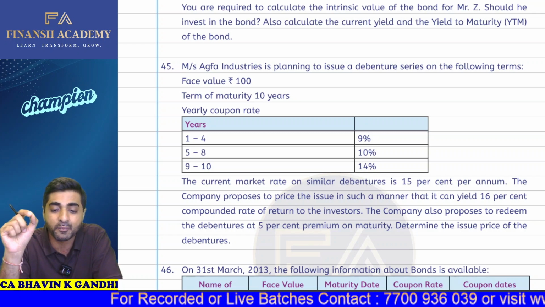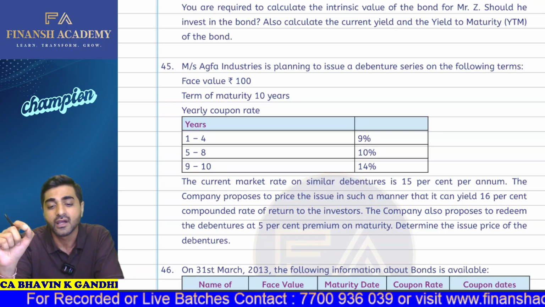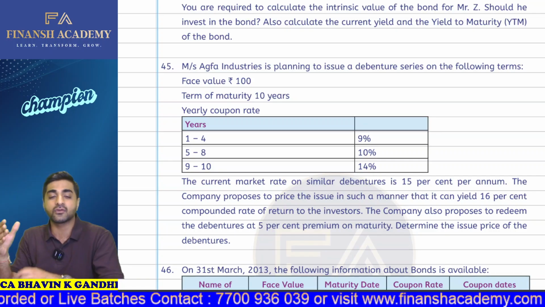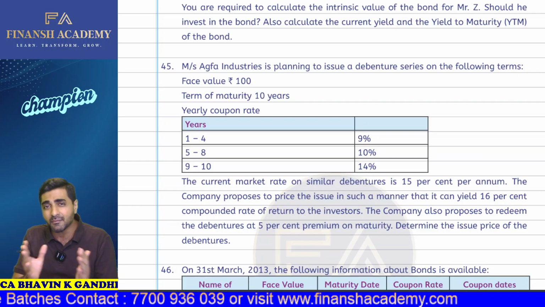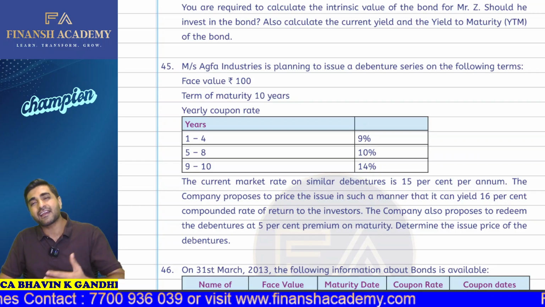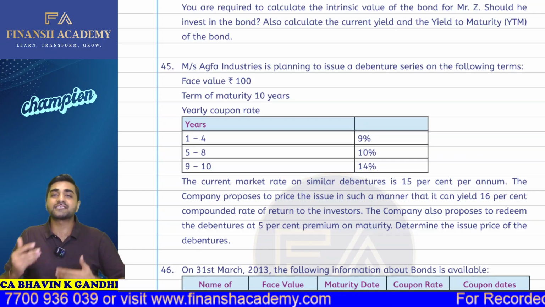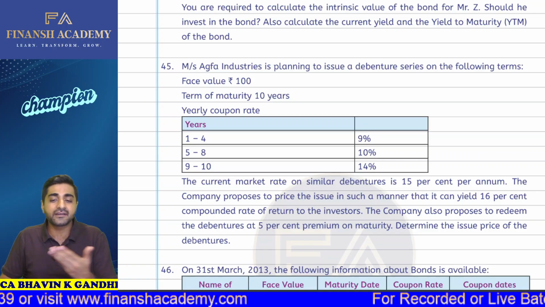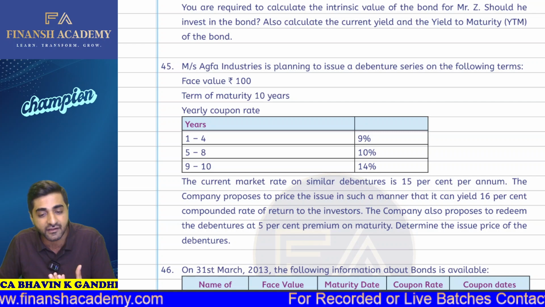The company proposes to price the issue in such a manner that it can yield a 16% compound rate of return to the investors. Usually the company does this because it knows that similar types of debentures are yielding 15% in the market. So basically, they will try to enhance the discounting factor in such a way that more and more investors will subscribe to it. That is why they might keep the rate at 16%. So 16% is the yield, and that will become your discounting factor.